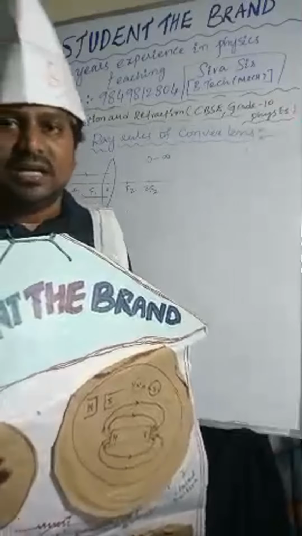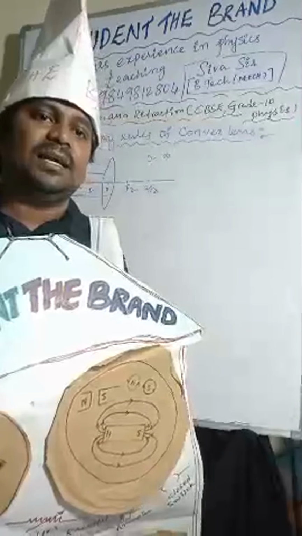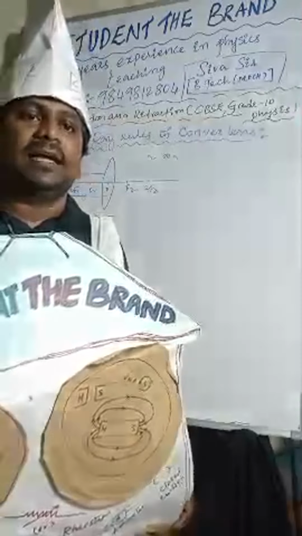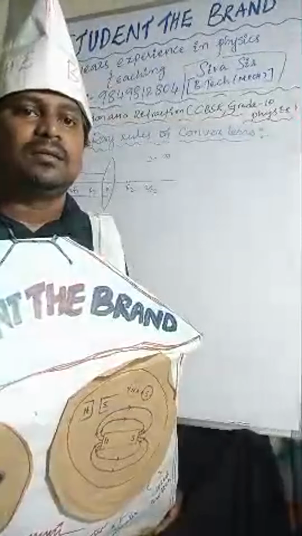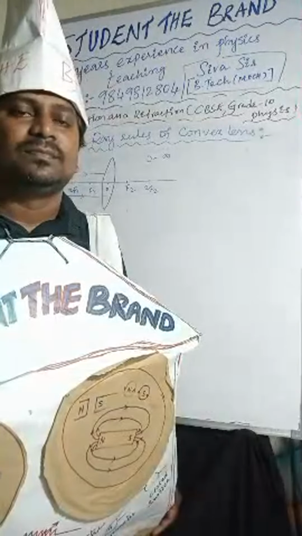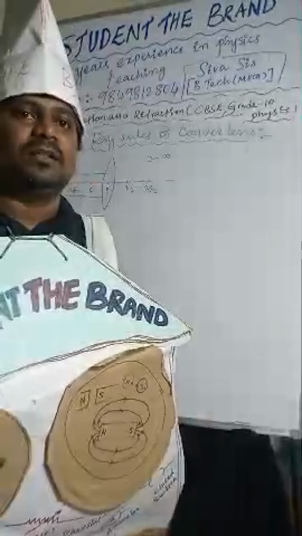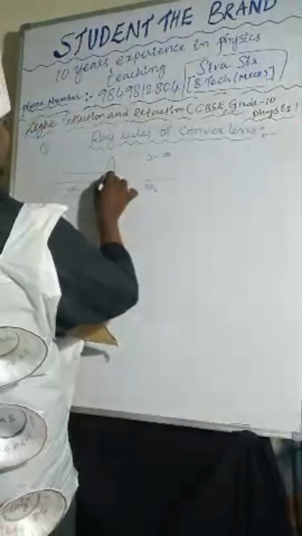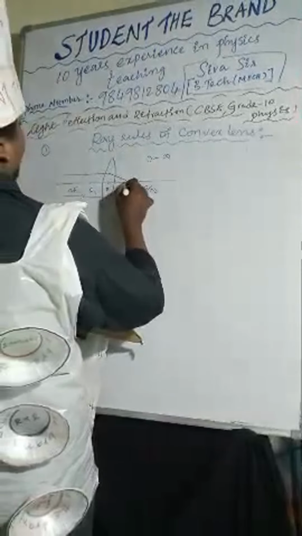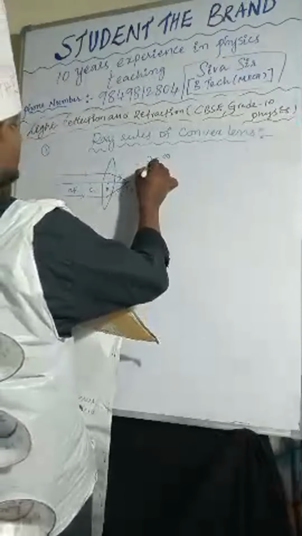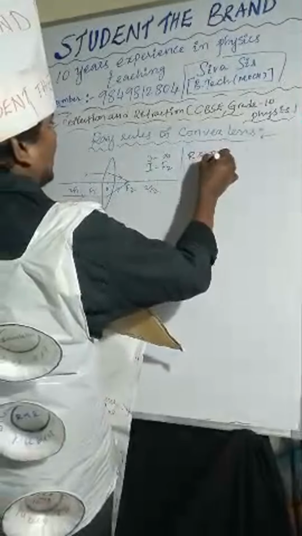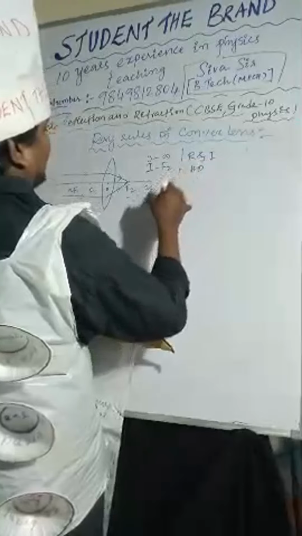After the refraction, those light rays will meet at one point on the principal axis. Now you can see that after refraction, the light rays are meeting at one point here. So the image will form at F2. The nature of the image is real, inverted, and highly diminished.